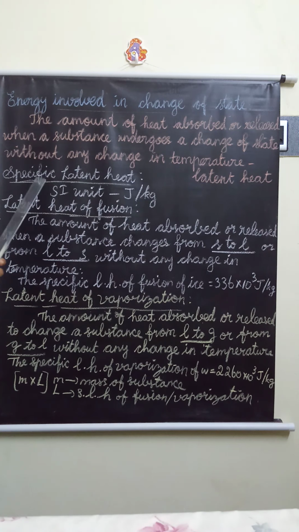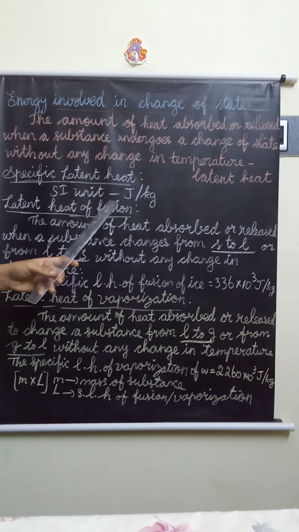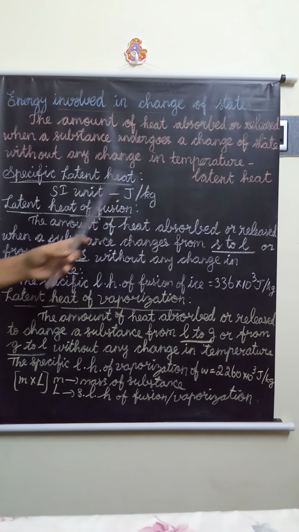Next one is specific latent heat. What is the meaning of specific latent heat? If the amount of matter changing state is a unit mass, we use the term specific latent heat for the amount of heat absorbed or released. The SI unit of specific latent heat is joule per kilogram.